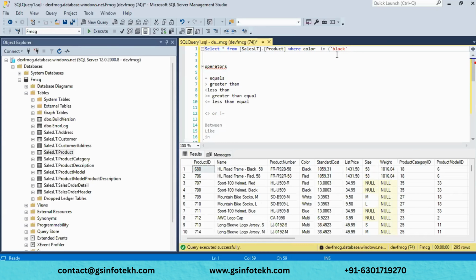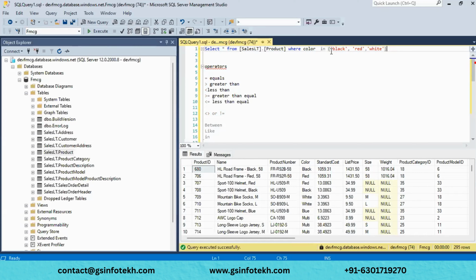See here, the value starts with capital B in black, but I am giving a small b here. It will accept that as well. Now I want to select red, comma, and I want to select white. See, I want to select all these three fields.